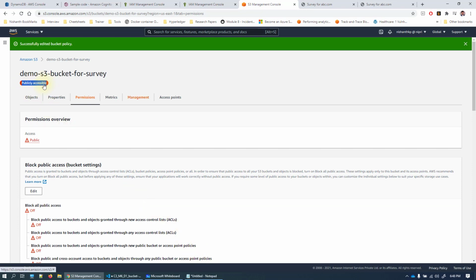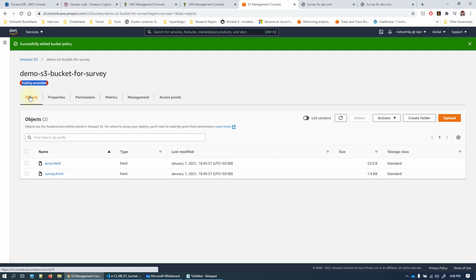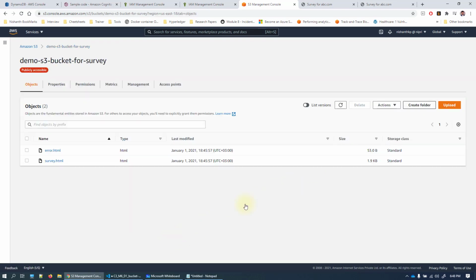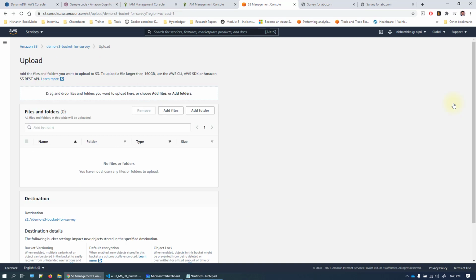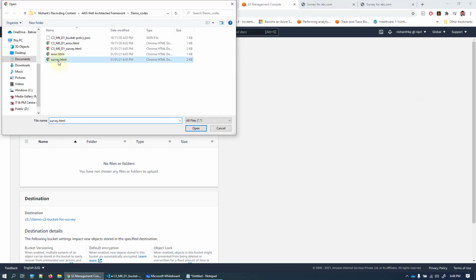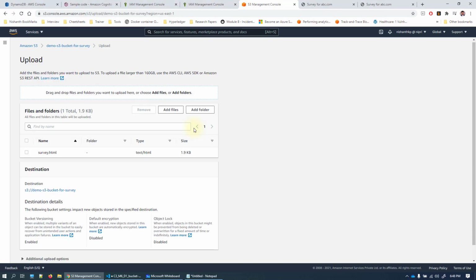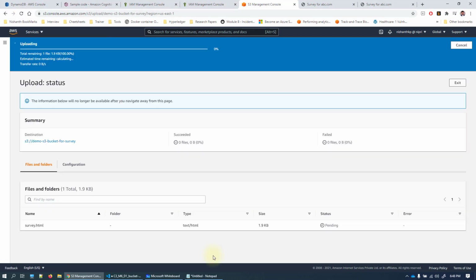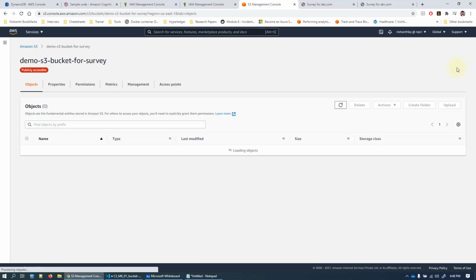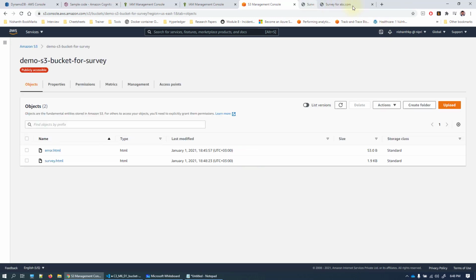So now the bucket is available publicly. Go to the objects. In case you want a new version, click on survey.html and upload it. And if you go back and browse the website, it's publicly available without making the file public.